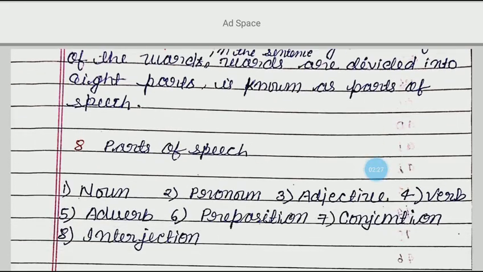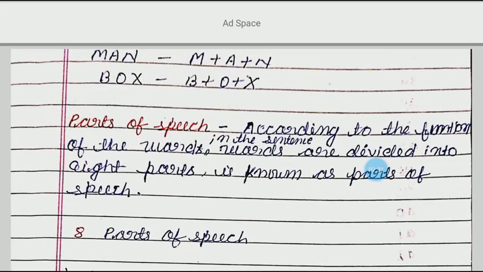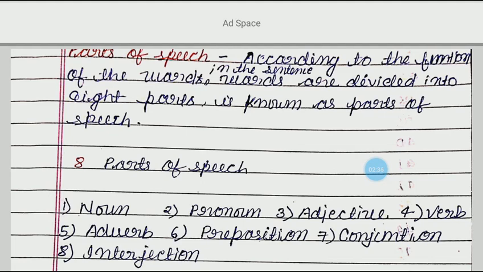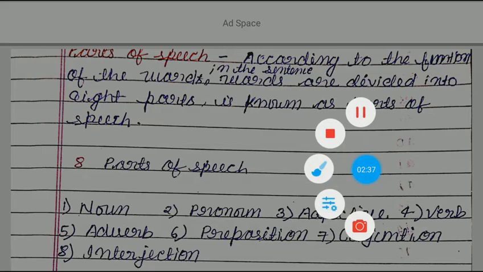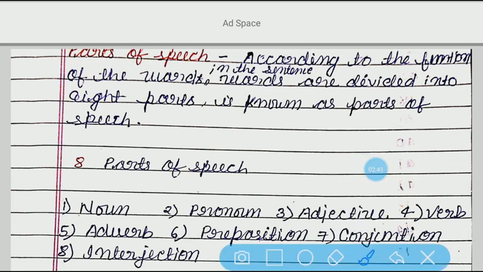So this is known as what? Parts of speech. So you can make a fair note from here. You can write the definition. Now what are those 8 parts of speech? Whenever we speak any sentence, we use these parts of speech.